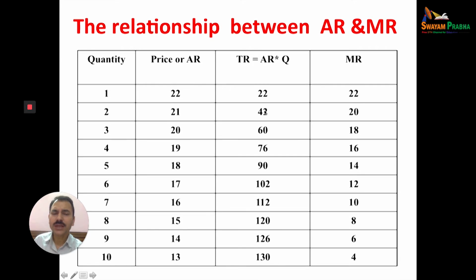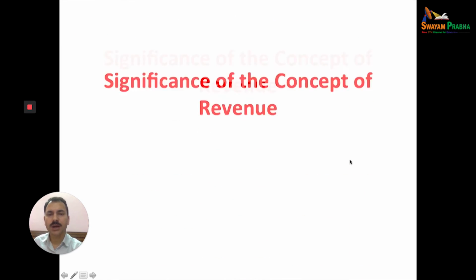And marginal revenue is the change in total revenue due to change in quantity. So revenue increased from 22 to 42, there is 20; 22 minus 0 is 22; 60 minus 42, 18; 76 minus 60, 16; 90 minus 76, 14; 102 minus 90, 12. So there's a relationship between AR and MR.